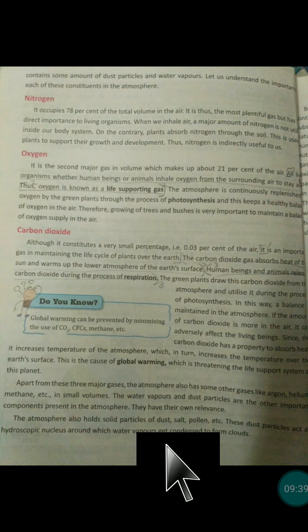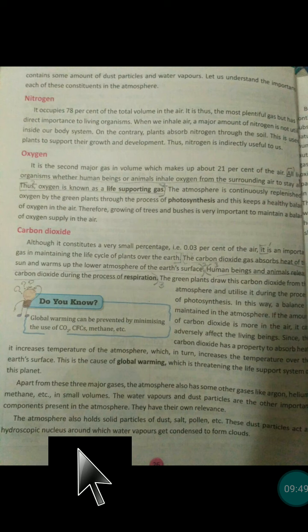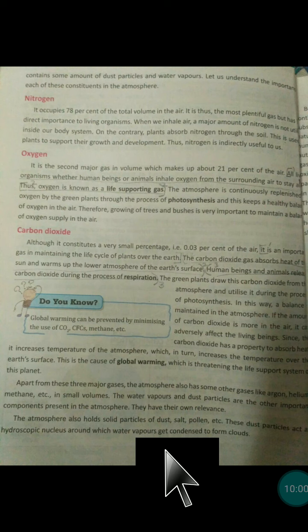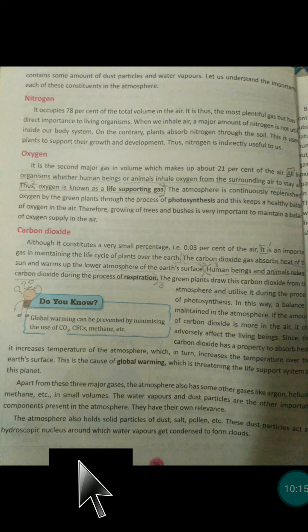These dust particles act as a hygroscopic nucleus. These are microscopic particles around the earth's surface or in the environment, on which water vapor gets condensed to form clouds. And after that, what happens? Water vapors get condensed. Condensed means to join, and then they make clouds, and then after that rain can happen. So this was all about today's topic, the air and the composition of the atmosphere.